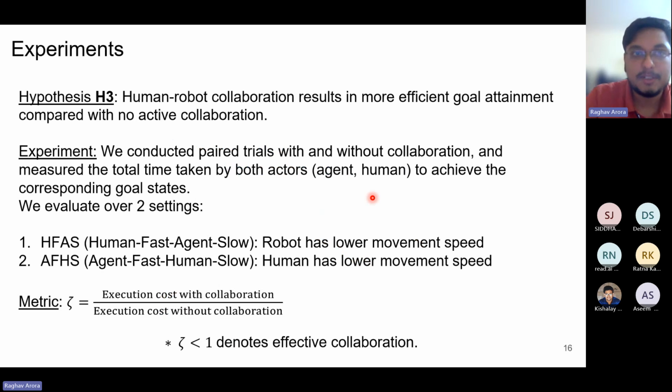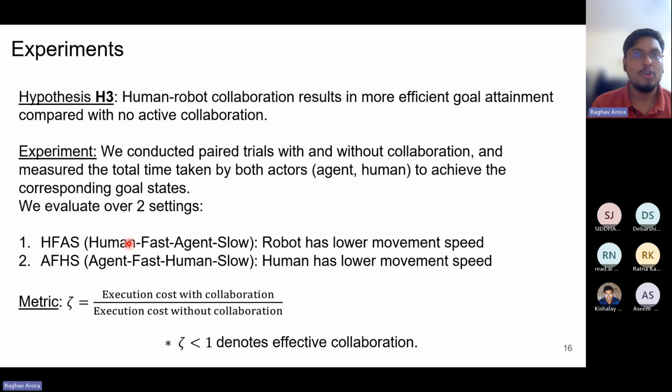Our next hypothesis discusses the advantage of collaboration. So we say that human-robot collaboration results in a more efficient goal attainment compared to no active collaboration. So in this case, we conduct paired trials with and without collaboration. So in one setting, the human and agent are collaborating with each other, and in another setting, they are performing their independent tasks without collaborating with each other. And we evaluate this over two separate settings. One is where the human is faster, and one is where the agent is faster.